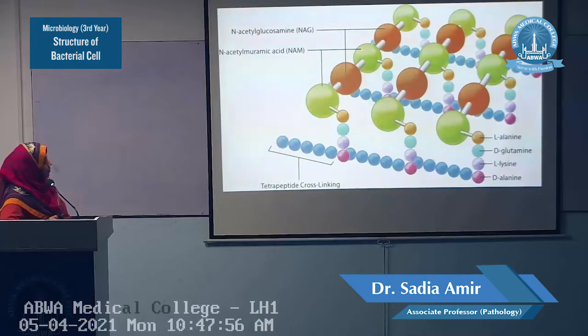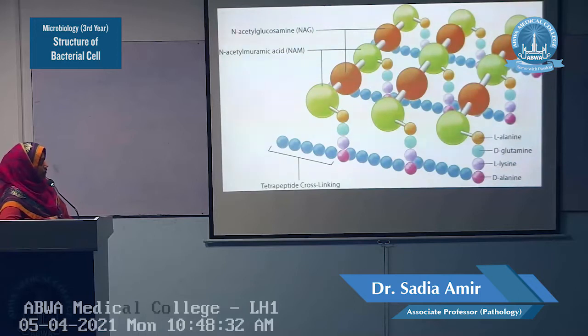In this next slide, it is shown that the size is bigger: N-acetylglucosamine and N-acetylmuramic acid. It is shown clearly. Tetrapeptides are attached to the N-acetylmuramic acid. Here the amino acids are also shown clearly: A, B, C and D. L-alanine, D-glutamic acid, L-lysine. It means this is the structure of Staph aureus. And this is the terminal D-alanine, which is a very important amino acid, and it is a terminal amino acid.